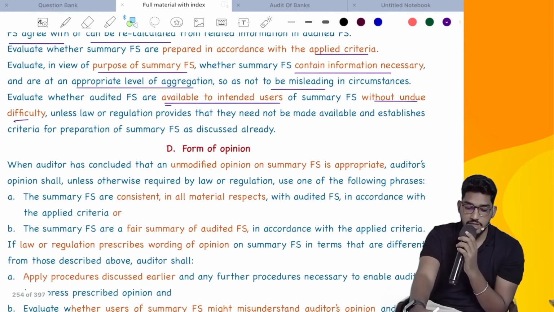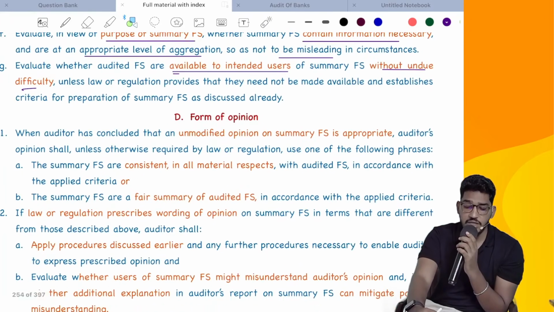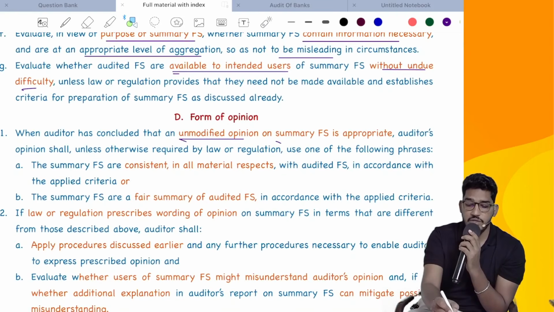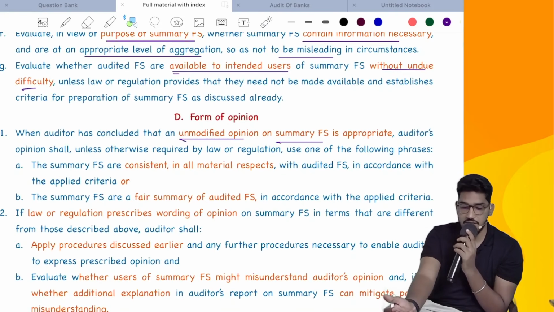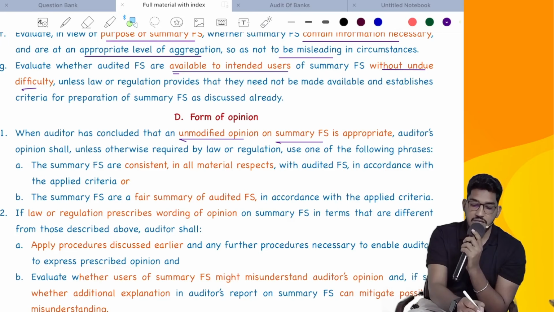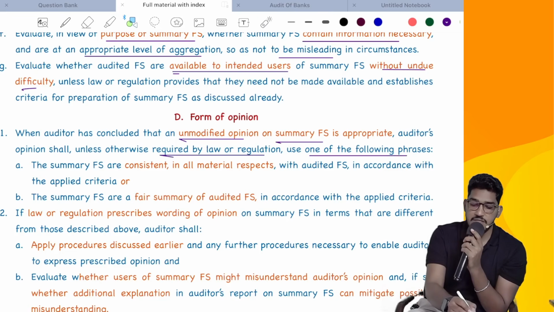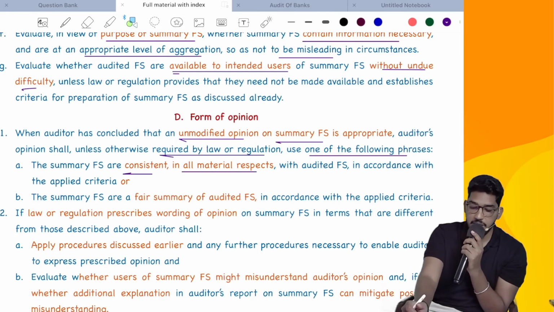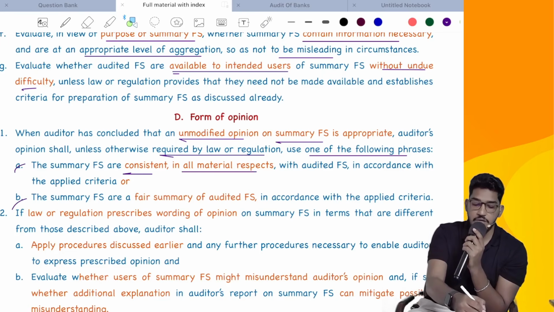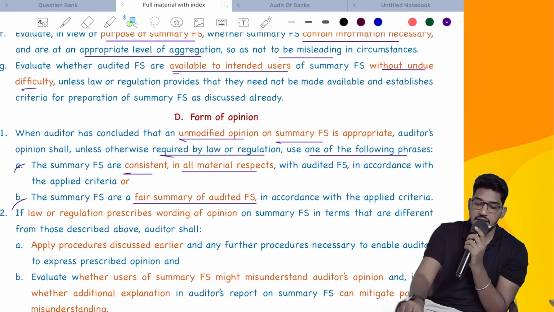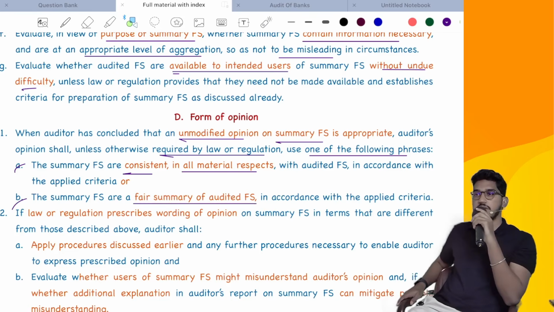Next, form of opinion. Let us see. When the auditor has concluded that an unmodified opinion on summary financial statements is appropriate, the auditor's opinion shall, unless otherwise required by law or regulation, use one of the following phrases. Which phrases? That summary financial statements are consistent in all material respects with audited financial statements in accordance with applied criteria, or alternatively you can also use the phrase, summary financial statements are a fair summary of audited financial statements.